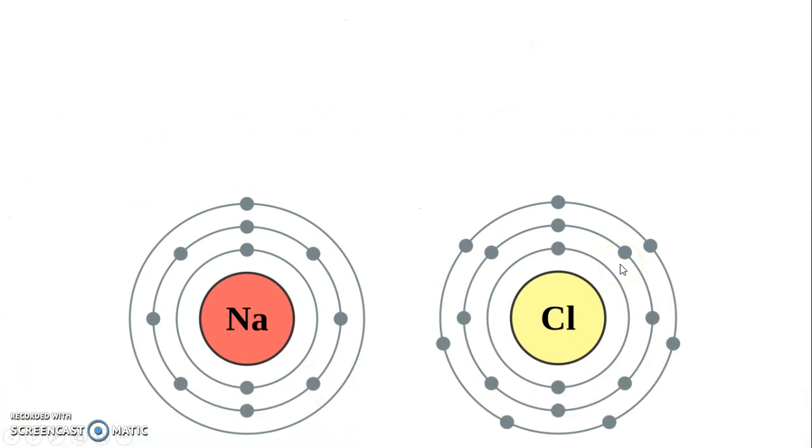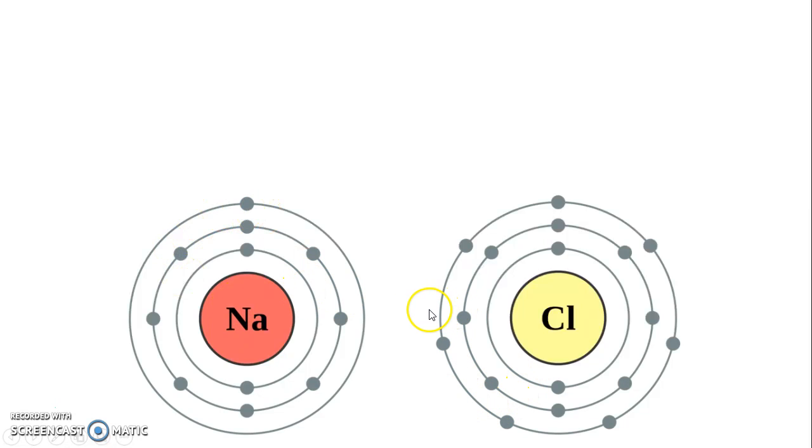Okay. So let's have a look at the electron dot diagrams for sodium and for chlorine. Or these are Bohr diagrams, aren't they? Right? We have 2, 8, 1, and we have 2, 8, 7, for the Bohr diagrams. Now, this one electron hanging out here all by itself means that this sodium isn't able to get its full outer shell, right?